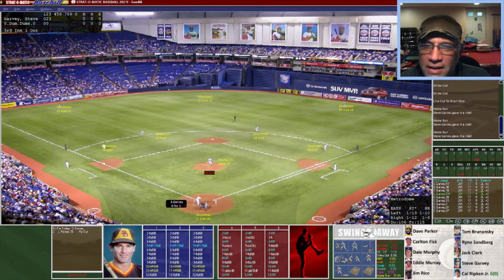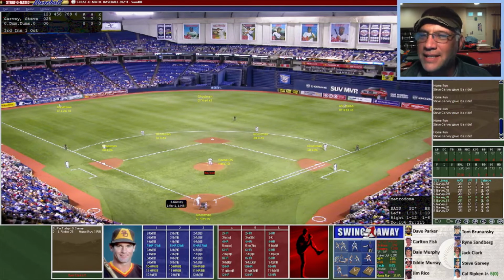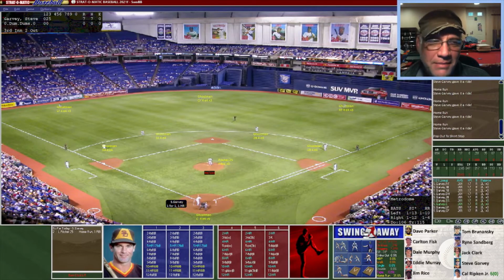Getting on fire at the end. Here's a shot in the left center. That's going to be a home run. 6 home runs now for Garvey, tying Ripken. Here's a shot in the left field. That's going to make it to the stands. Garvey is on fire at the end of his round with 7. And a pop-up as he does not get that one. 2 outs left. He is sitting at 7.